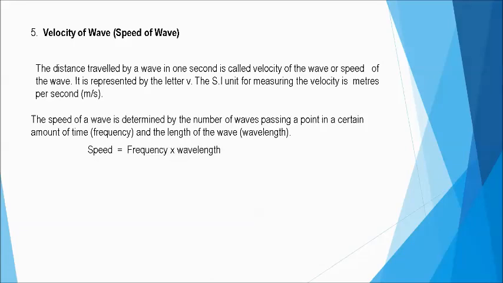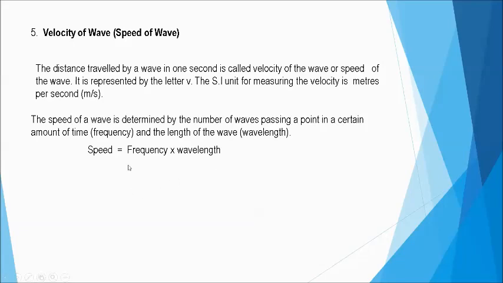So to put that in clearer expression, we say speed is equal to frequency times wavelength. And then mamaya titingnan natin yung relationship ng tatlong yan, bakit naging ganyan, okay? Kasi ang speed, sabi natin, distance over time. Pero bakit naging frequency times wavelength, okay? So we will see that just a little later.